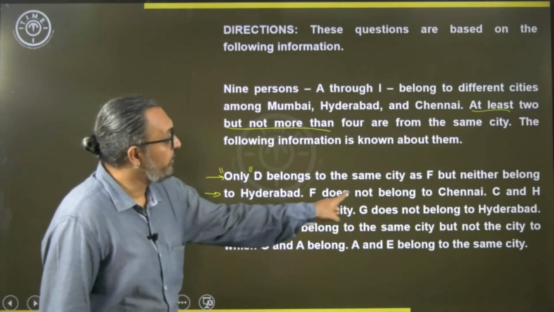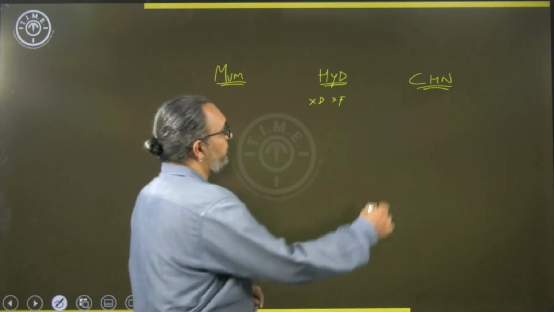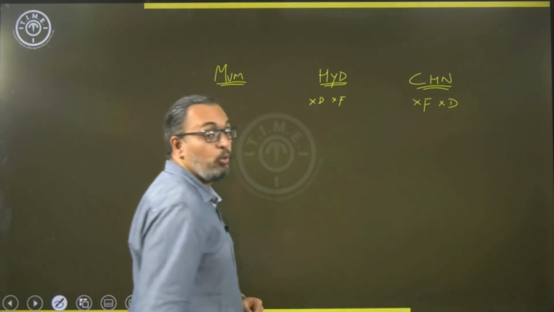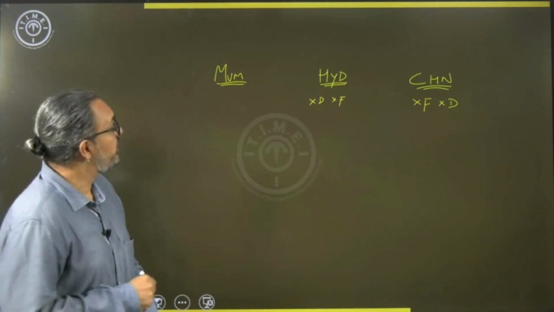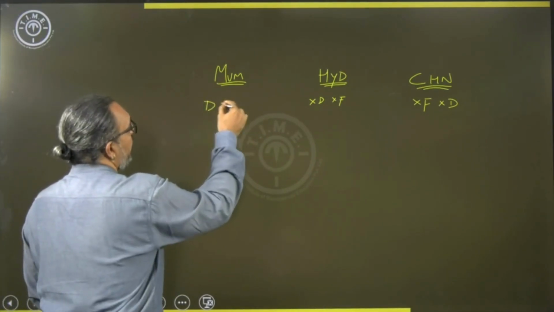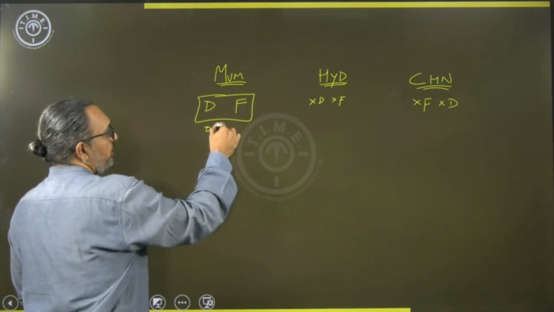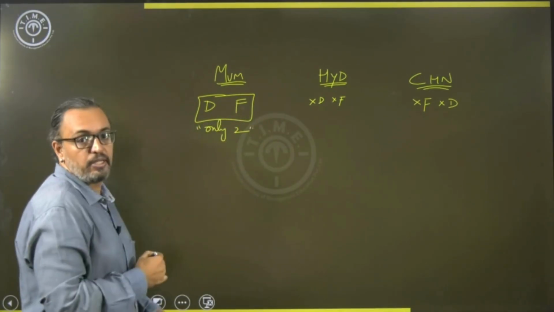And then he says F does not belong to Chennai, the next line. So, if F doesn't belong to Chennai, then D also will not belong there because only D belongs to the same city as F. So, the only city now available for D and F is Mumbai. So, these are the only 2 from this particular city.